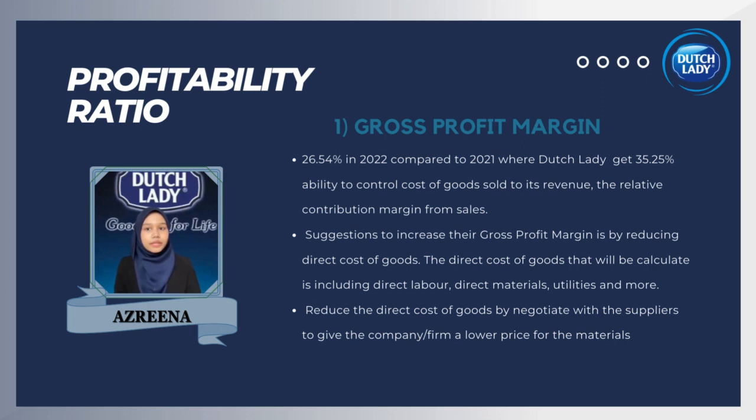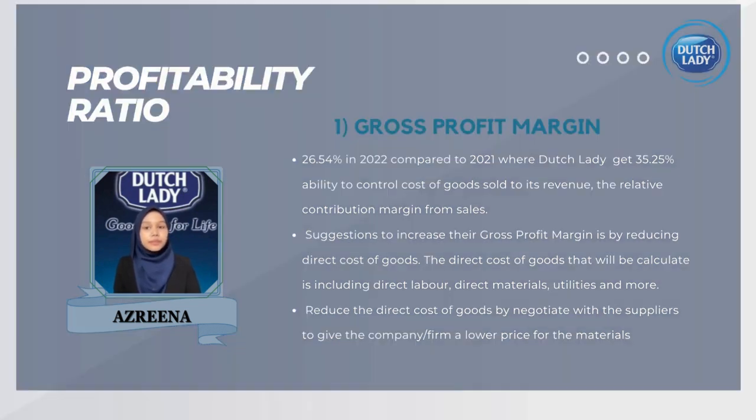The suggestion for Dutch Lady Milk Industries Berhad to increase their gross profit margin is by reducing direct cost of goods. The direct cost of goods includes direct labor, direct materials, utilities, and more. The company may reduce the direct cost of goods by negotiating with suppliers to give the firm a lower price for the materials.